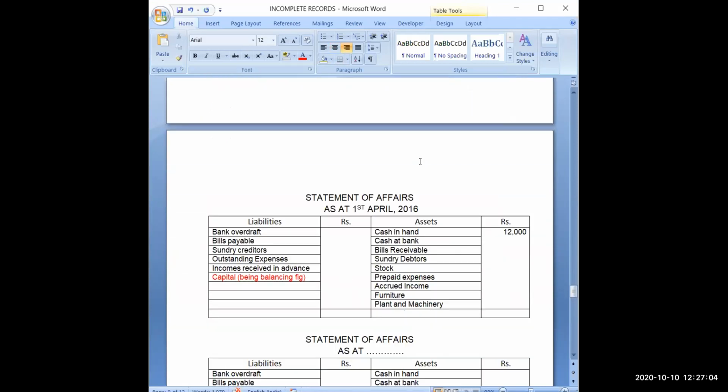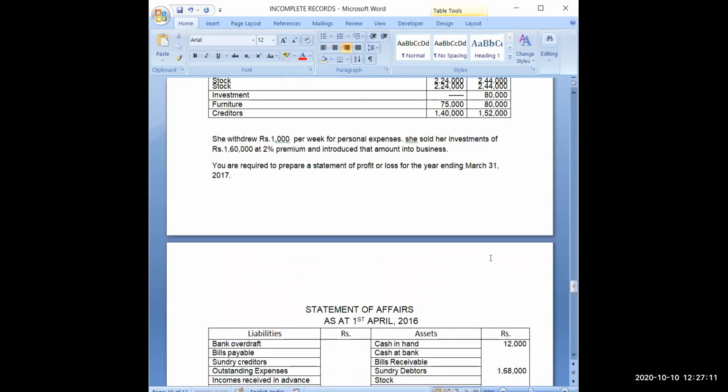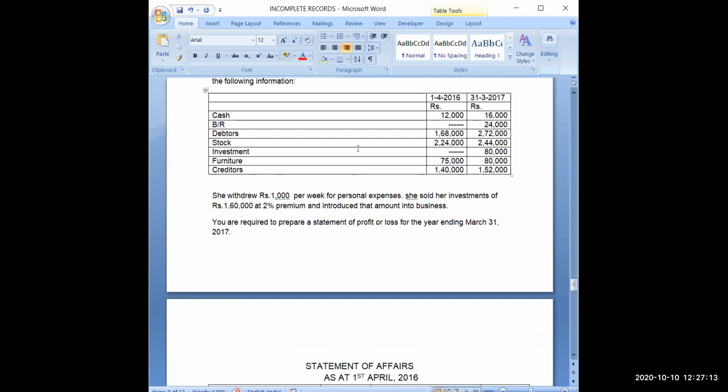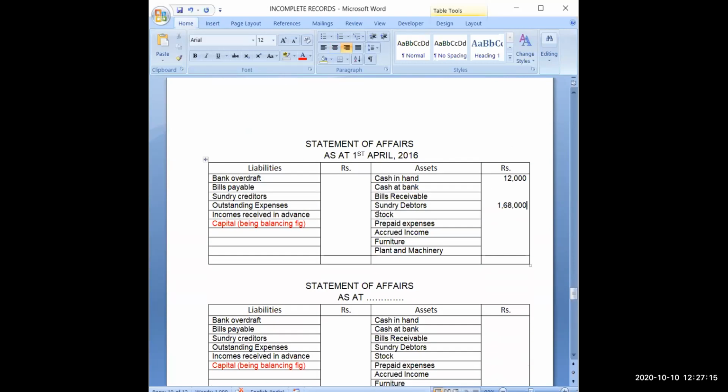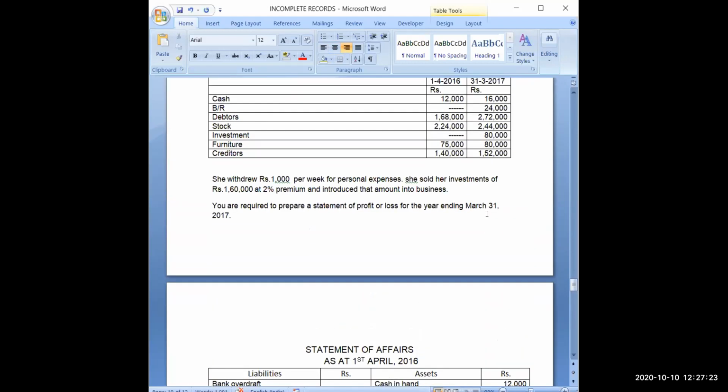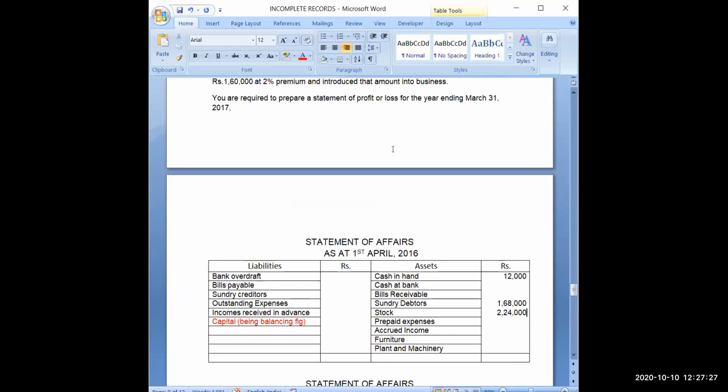Debtors are 1,68,000. Then stock is 2,24,000. Then investments are nil. Furniture is 75,000.